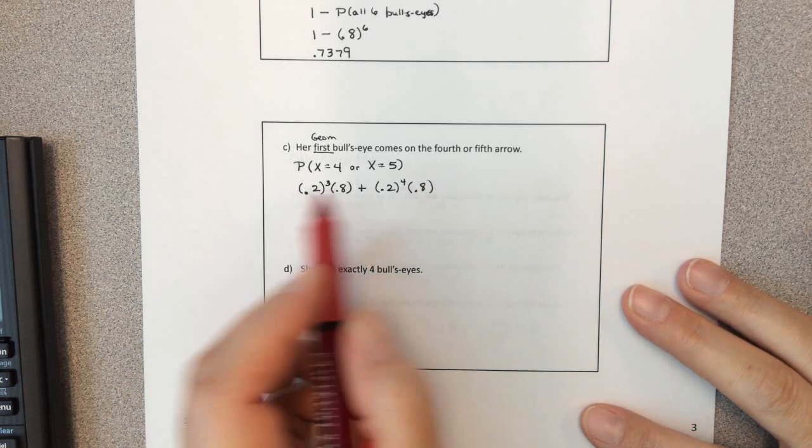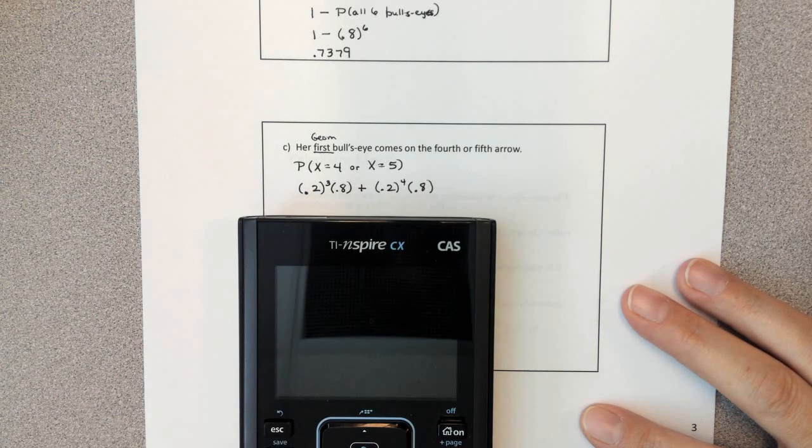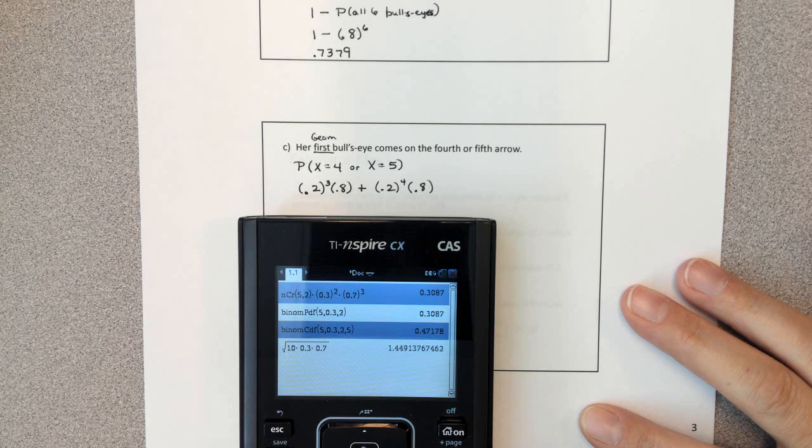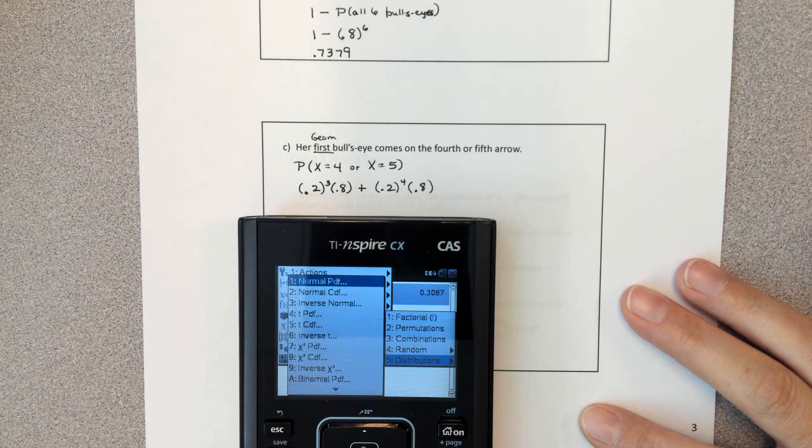And we can crunch that out with a calculator, or we could use a handy dandy tool that I didn't show you yesterday. Turns out, if you go to menu, probability, distributions, and you scroll way on down there, there are geometric PDFs and CDFs that you can choose from. PDF is for one x value, CDF is for multiples.